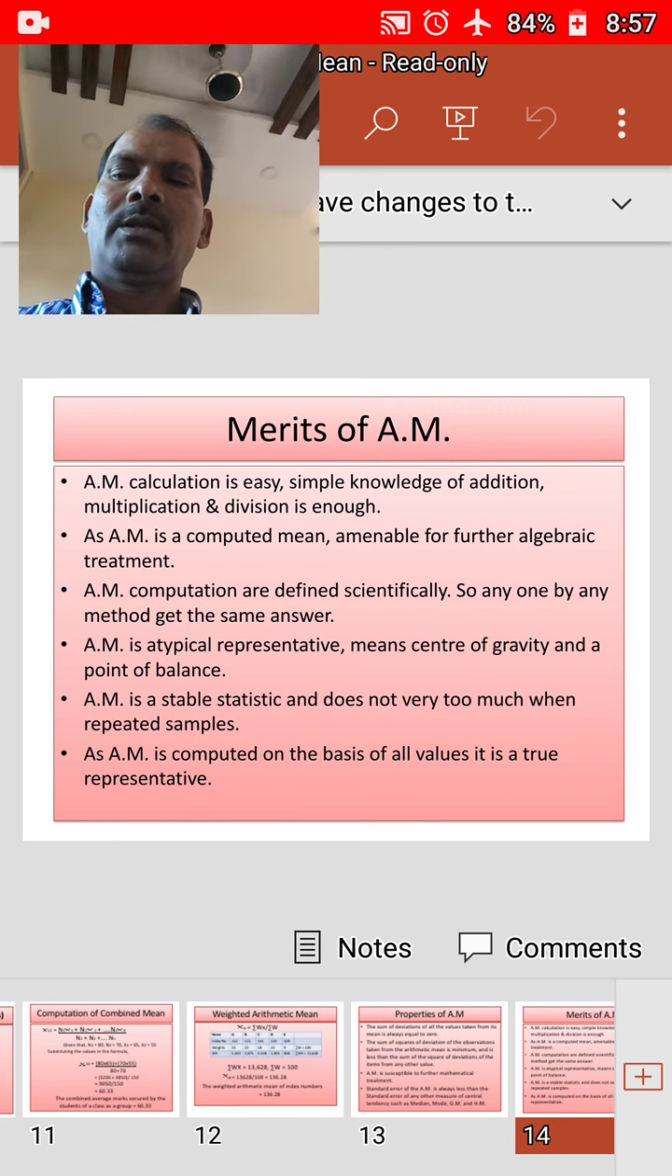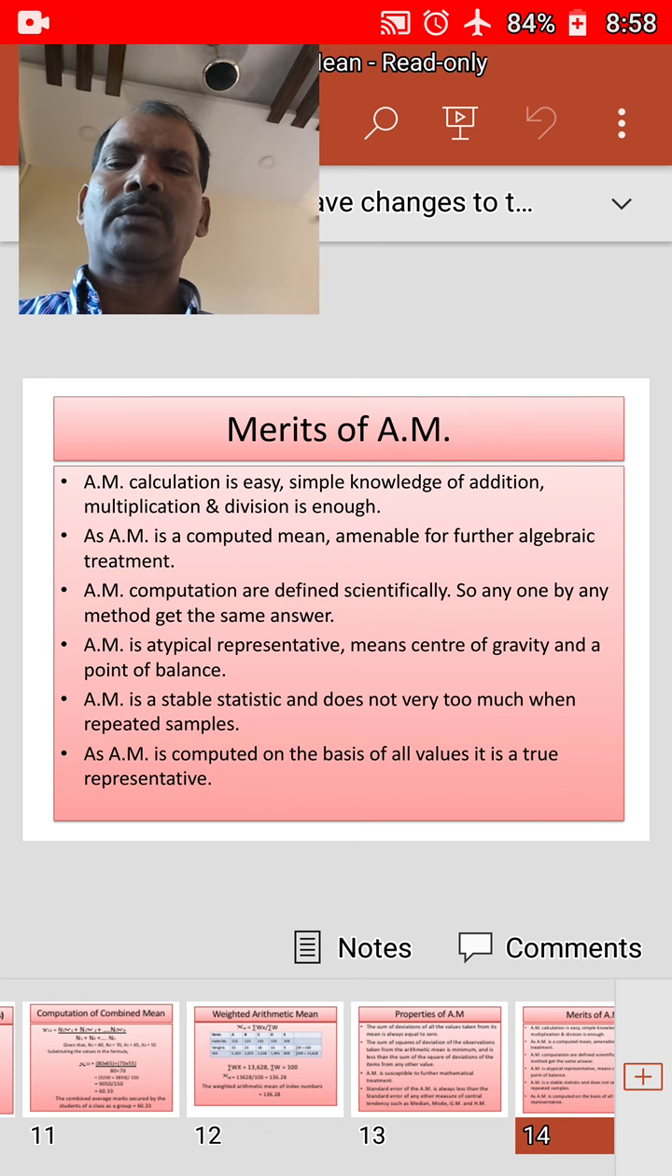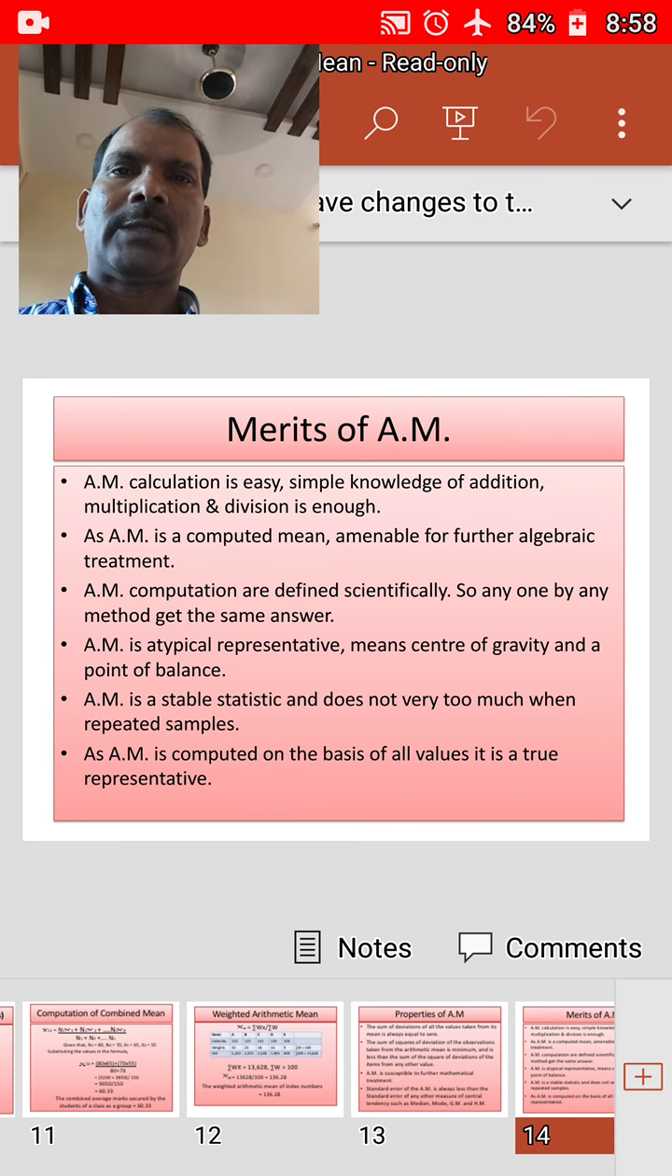The arithmetic mean is a stable statistic and does not vary too much when repeated samples are taken from the same population. Arithmetic mean is computed on the basis of all the values of the variable. As such, it is considered to be a true representative of all the values of the variable, unlike positional averages like median and quartiles.